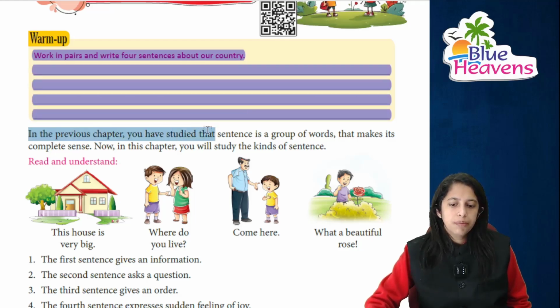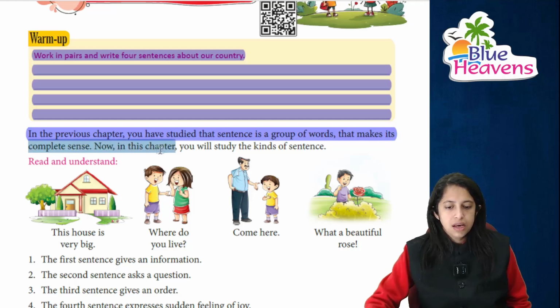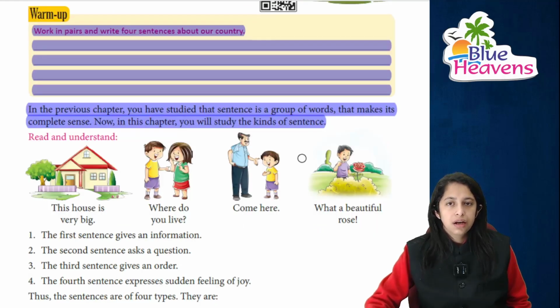Now, in the previous chapter, you studied about the sentence. What is a sentence? A sentence is a group of words that makes complete sense. And now in this chapter, we will study the kinds of sentences. You just read and understand.